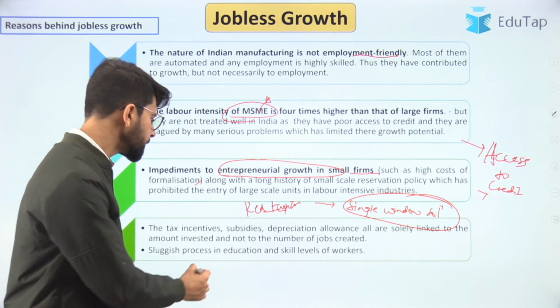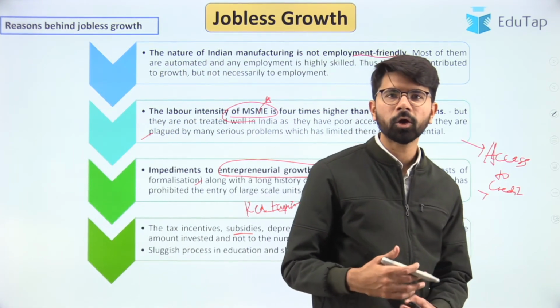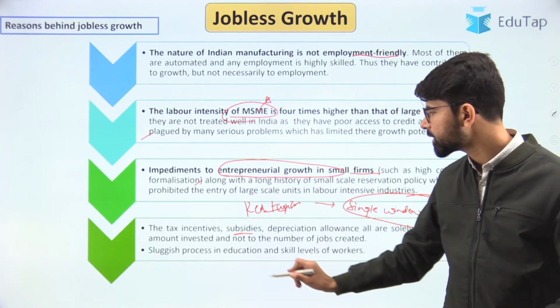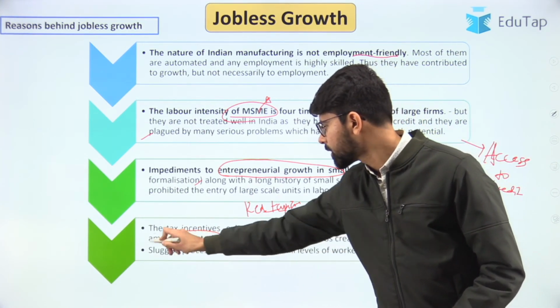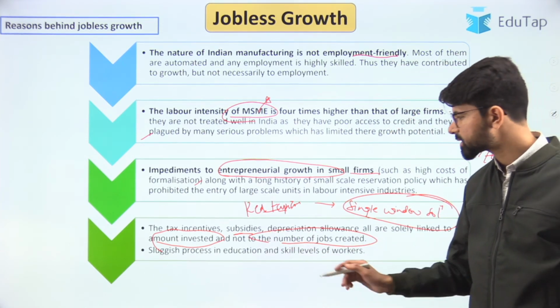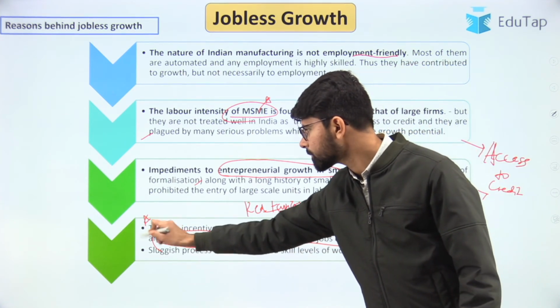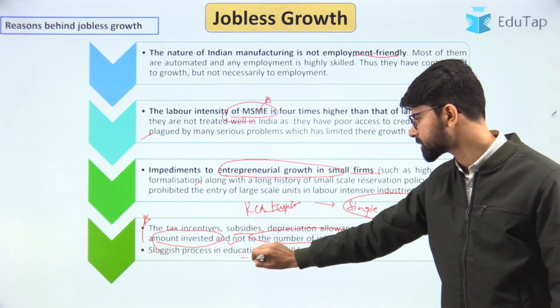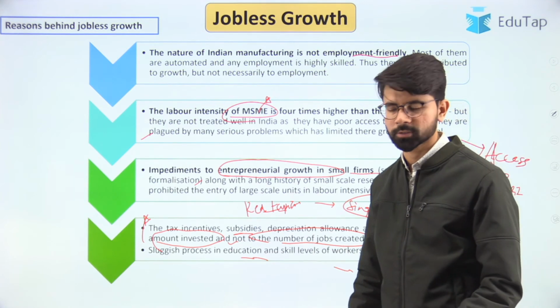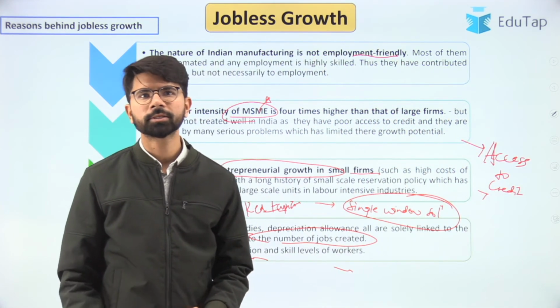And the tax incentives, subsidies, depreciation and all the facilities or incentives that have been given by the government are majorly focused on the amount invested, not on the number of jobs created. So there needs to be a slight change in the approach that has to be addressed over here. And apart from that, the sluggish process in education and the skill level of workers. So these are the different set of reasons that we are witnessing jobless growth.